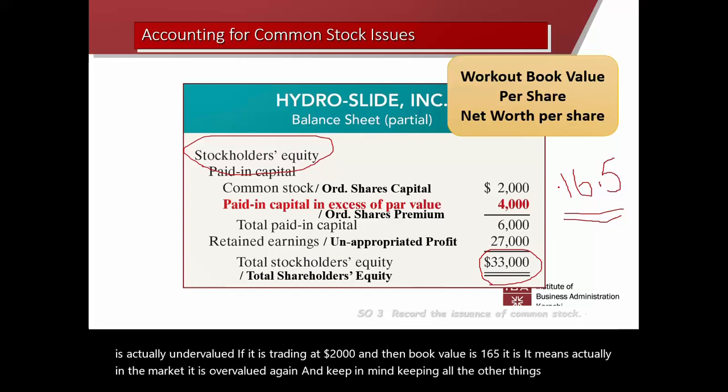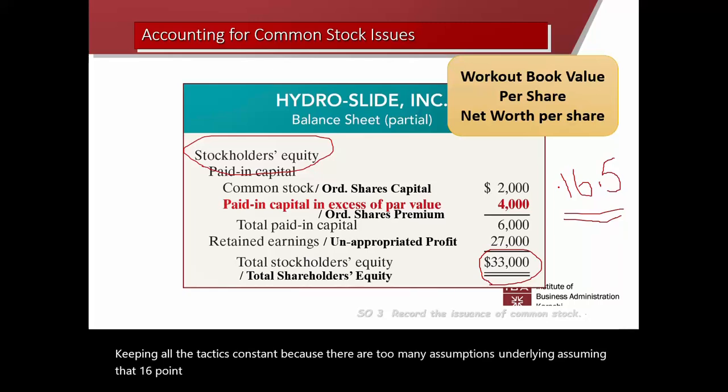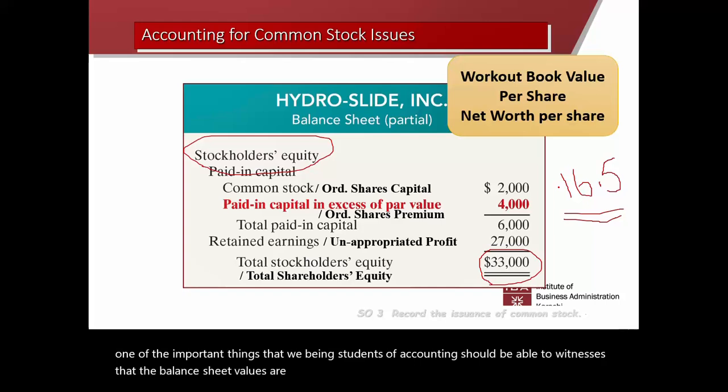So this is a big if, keeping all the other things constant, because there are too many assumptions underlying assuming that 16.5 is really supposed to be the market value. For example, one of the important things that we, being students of accounting, should be able to witness is that the balance sheet values are sometimes not reflective of the market value of assets. So for example, in my balance sheet, there is my property, plant and equipment.